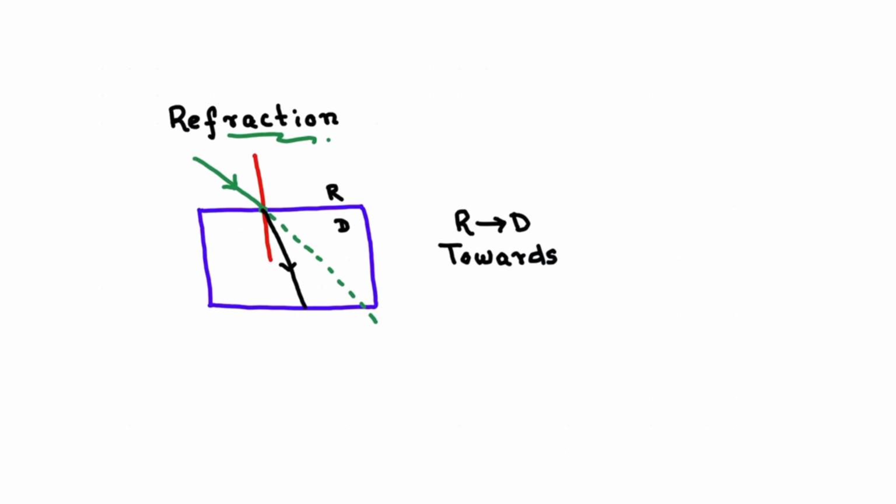And at the next intersection, it is moving from a denser medium to a rarer medium. So if the ray is traveling from denser to rarer, it bends away from the normal. The ray of light will bend away from the normal. This is the refraction through a glass slab, where two refractions are taking place. One is from rarer to denser and the other is from denser to rarer.